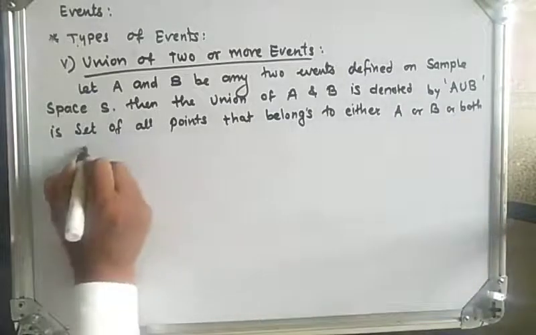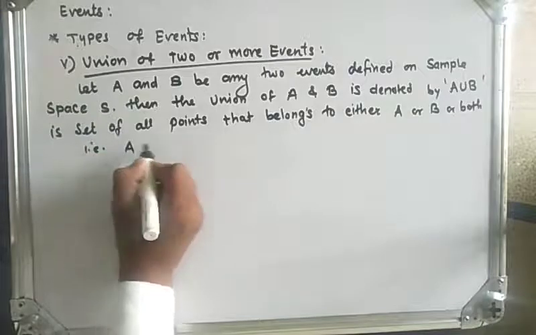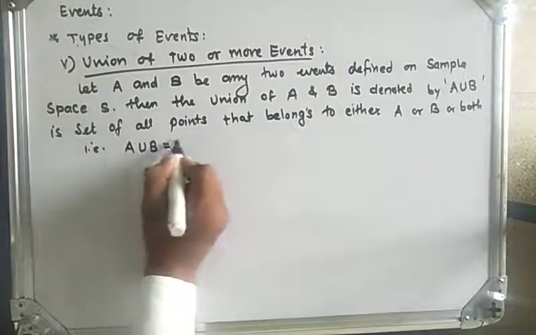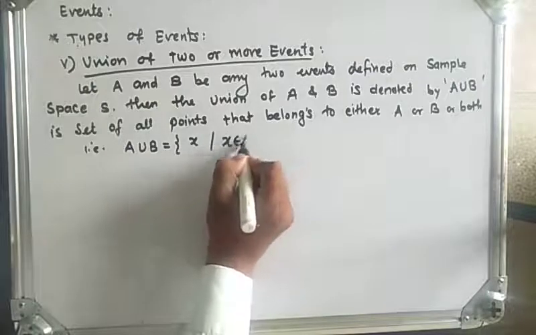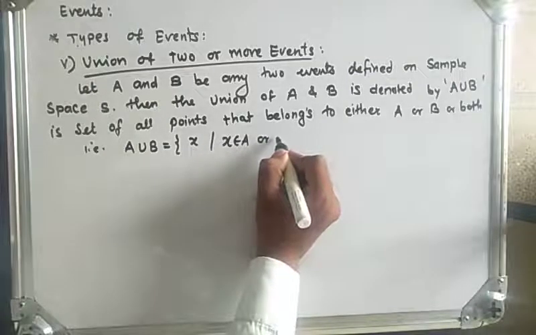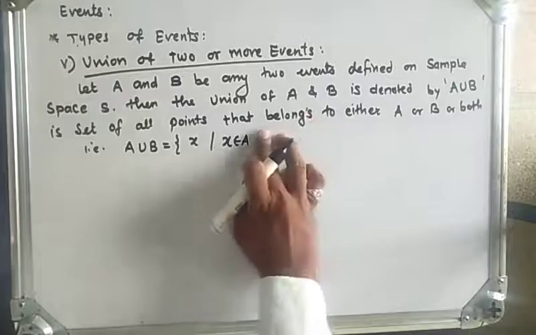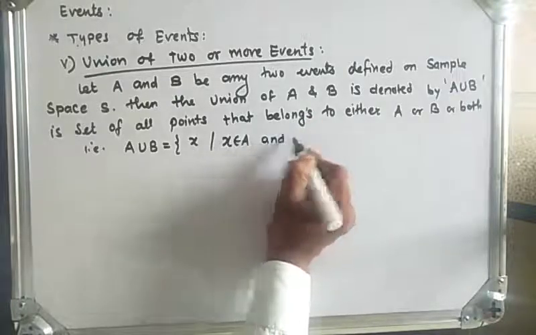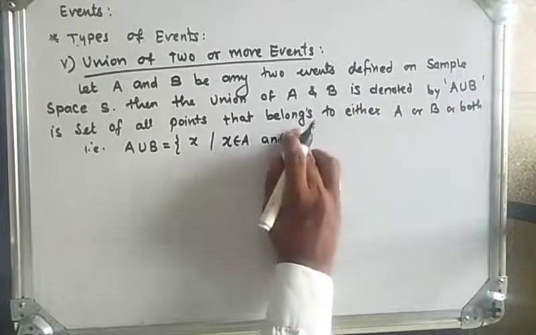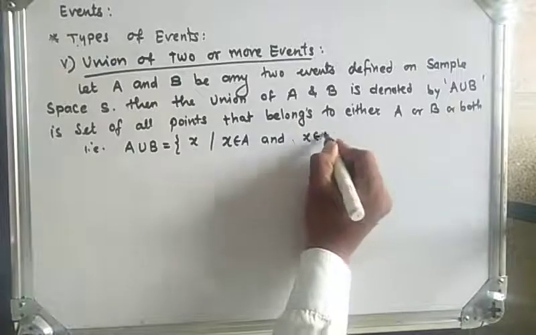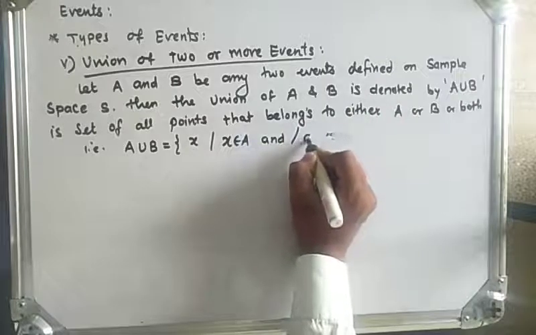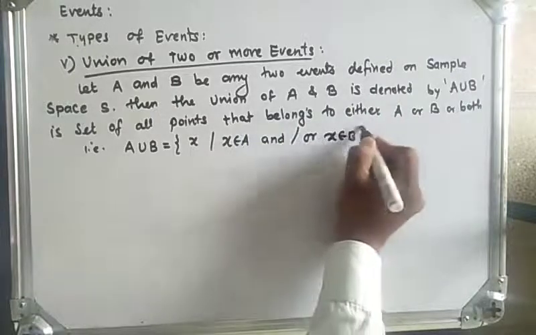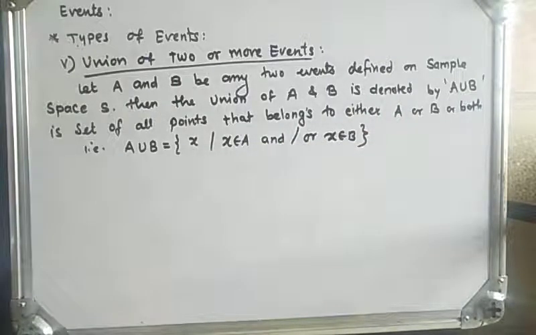So it can be defined as A union B is equal to the set of all points x such that either x belongs to A and/or x belongs to B. So this is A union B.